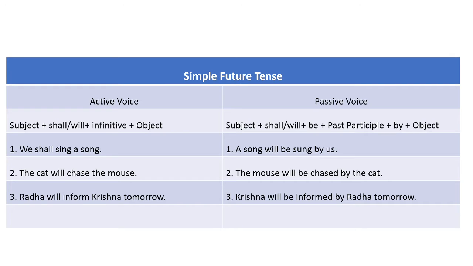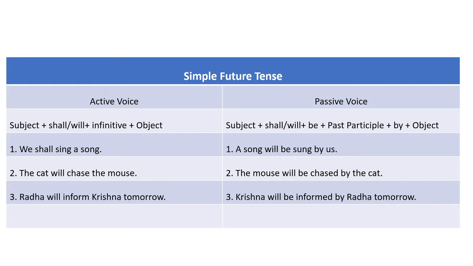At the outset, let us glance at the structures of the sentence in active and passive voice. Simple future tense is having the structure subject plus either shall or will plus infinitive plus object. For example, we shall sing a song.